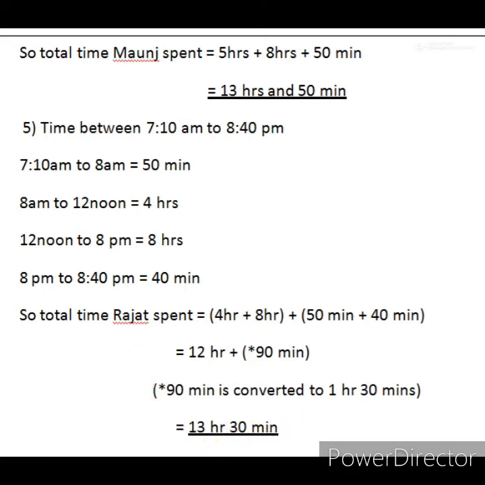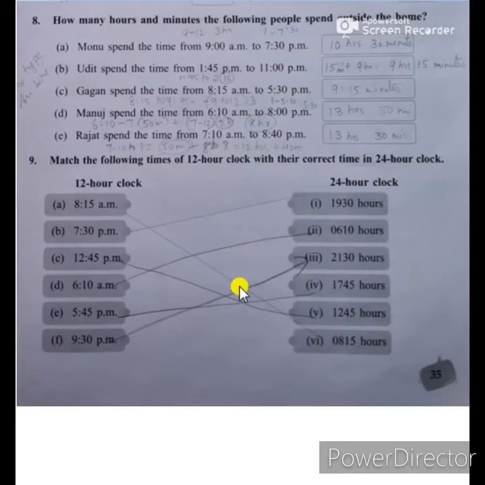Now we will move to the third question. Match the following. Now here we have to convert the 12 hour clock into 24 hour clock. First is 8:15 a.m. Students, we know that before 12 o'clock in the noon, the time a.m. is when we are converting into 24 hour clock, we have to write in 4 digits. So the time is 8:15 hours. The last answer is that.